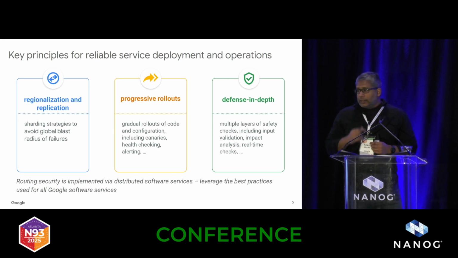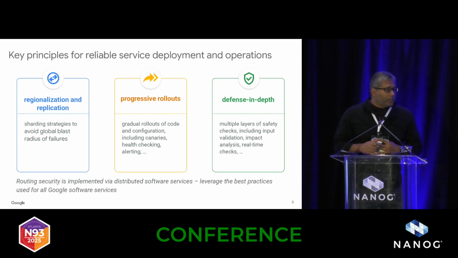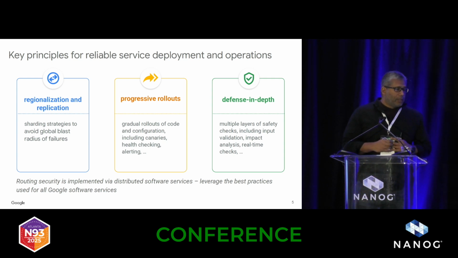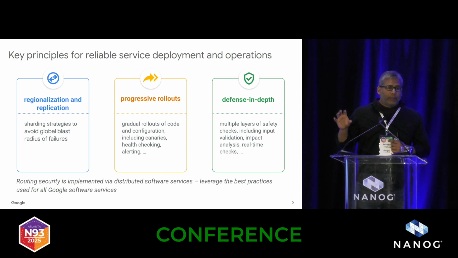And then finally, this idea of defense in depth. This is really about safety checks that we use at multiple layers. Here, we use techniques like checking inputs before we deploy or before we activate a service, and doing impact analysis. In the context of route filtering, that might mean looking at which routes will be impacted by a particular change, whether it's to code or configuration. And as we do a rollout, we rely heavily on real-time checks.